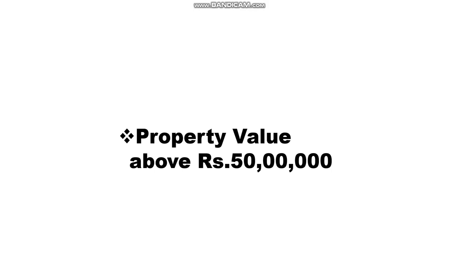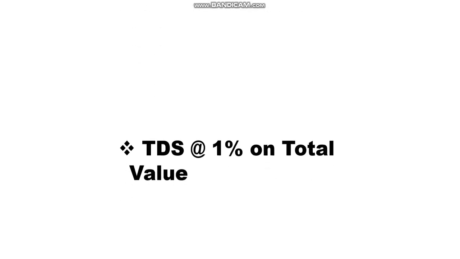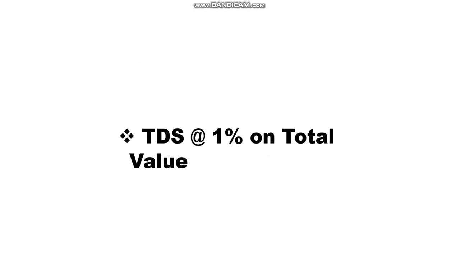So, if it is more than 50 lakhs, then TDS has to be deducted. TDS has to be deducted at 1% on the total value. That is, it is not that only the value which exceeds 50 lakhs. If the amount exceeds 50 lakhs, then on the total value, TDS at 1% has to be deducted. And this provision covers land and building other than agricultural land. So shops, flats, everything is covered under this provision.